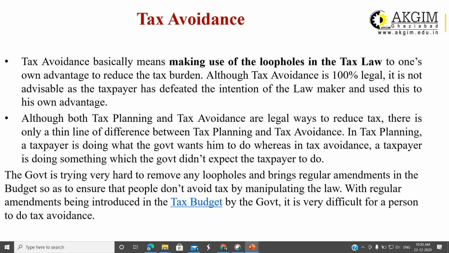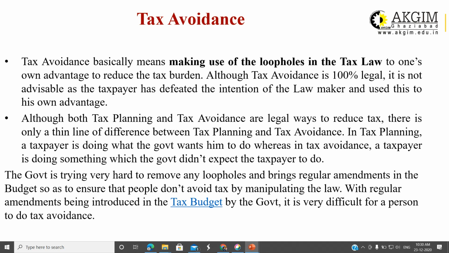Although tax avoidance is 100% legal, it is not advisable for a taxpayer, as it defeats the intention of the lawmaker and uses the law to his own advantage. Suppose you are taking the benefit of tax avoidance, there are some loopholes, some problem in the tax law, and you are taking benefit of the doubt and taking the advantage, right? Then in case of assessment, when you file ITR and it is assessed by the income tax officer, and they get to know that you are taking advantage of this loophole,